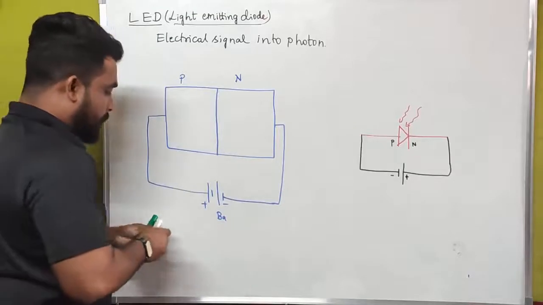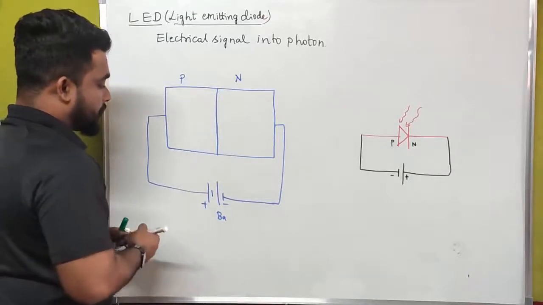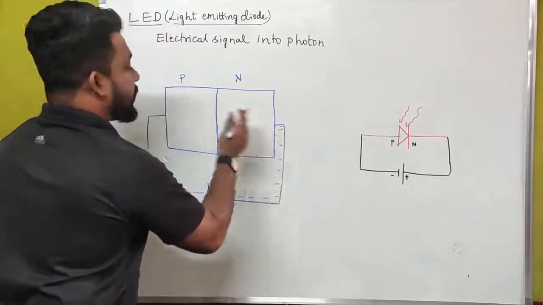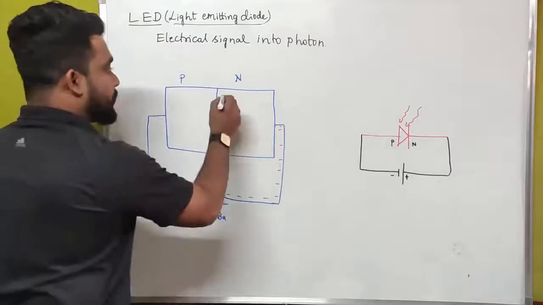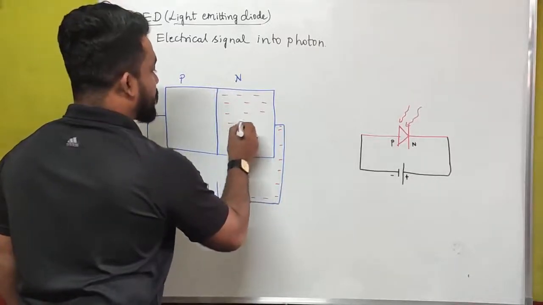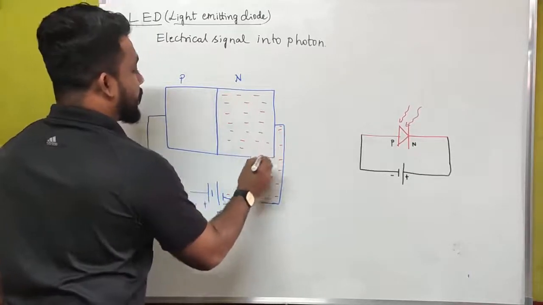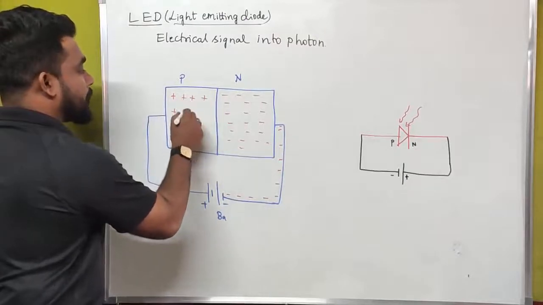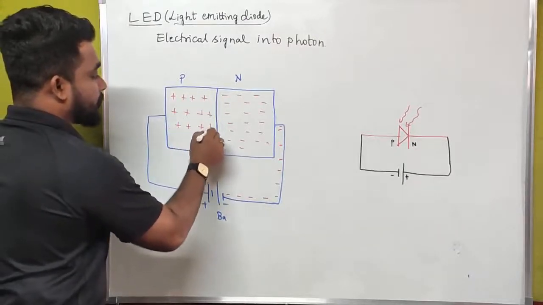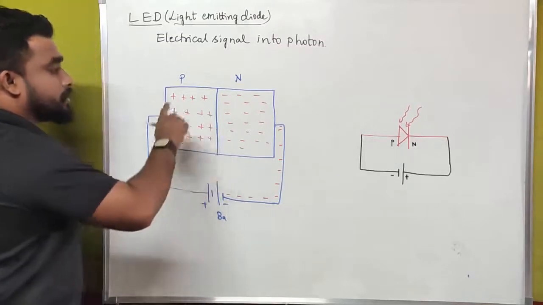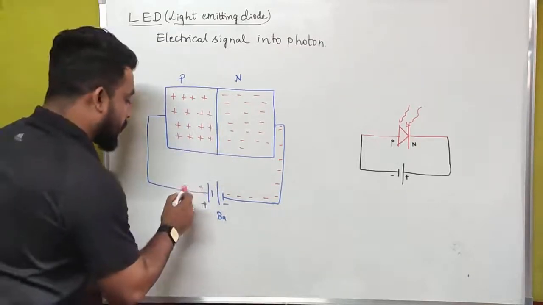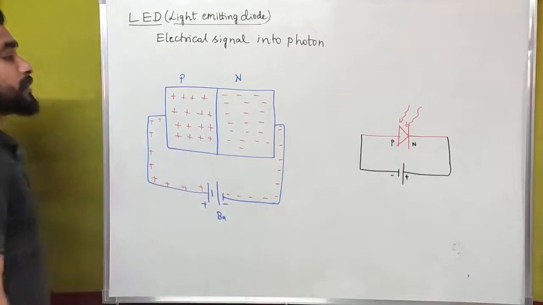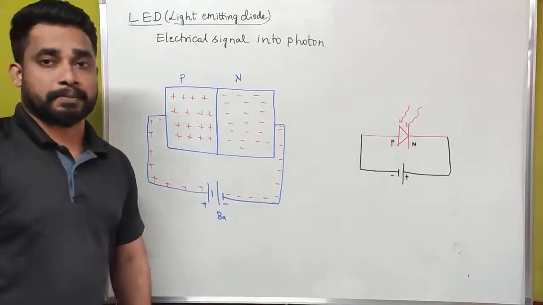Now here what we have is the number of electrons present in this region. We are sending electrons to the N type semiconductor. Already we have more electrons, the majority charge carriers are electrons inside an N type semiconductor, and in a P type semiconductor we have more holes. Again, we are also supplying some electrons and holes to these N and P type semiconductors respectively.